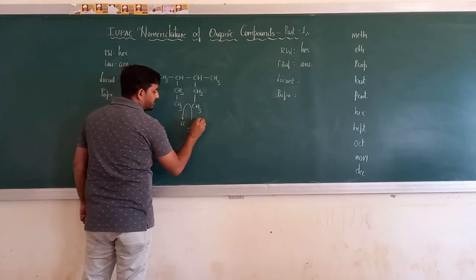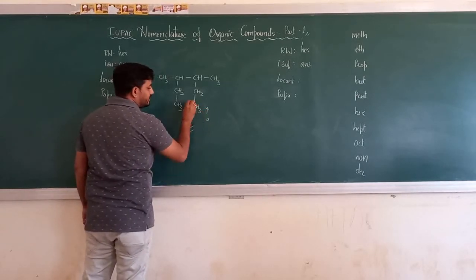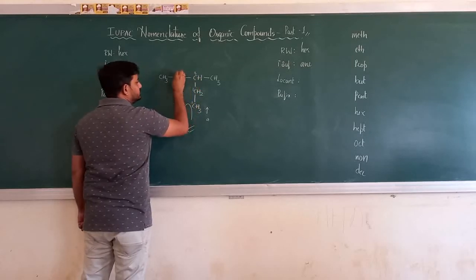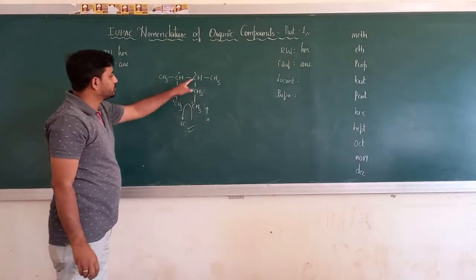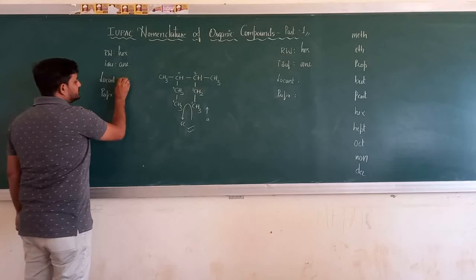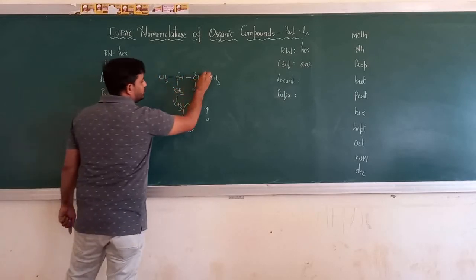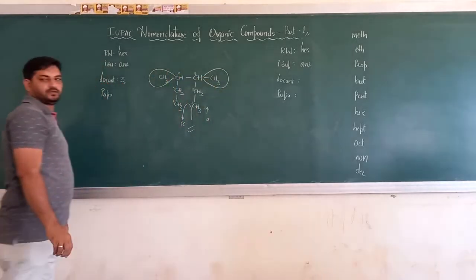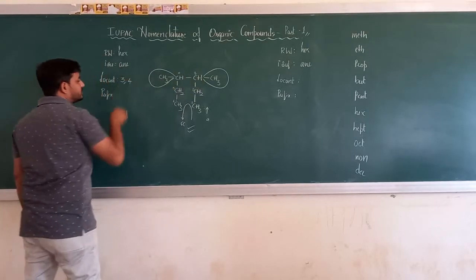Let me start numbering from end A, and if I number from here, this becomes 1, this is 2, this is 3, this is 4, 5 and 6. So I got a methyl on the third carbon atom. So my first locant is 3. Then at the fourth carbon there is a branch. So branches at third and fourth, so the locants are 3, 4.